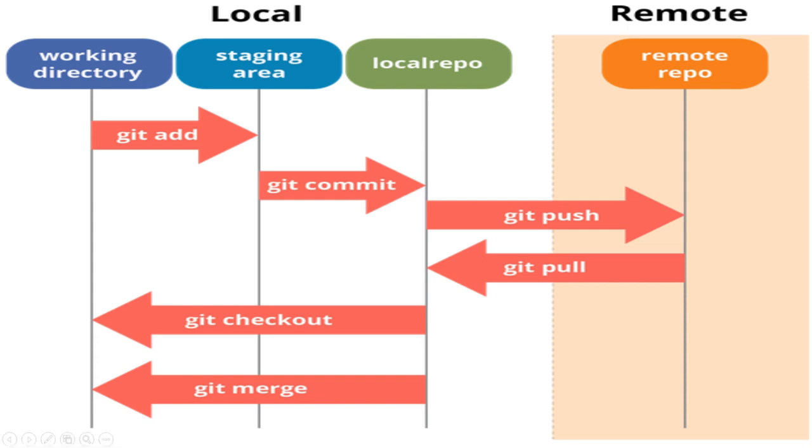Now if I am absolutely happy with the code and I want that code to be in the production area of my local repository, I'll do a git commit over here. If I do a git commit, the file moves to the production area. And then if I get the management approval and I want to push it to the remote repository or remote server over here, I'll use the command git push.